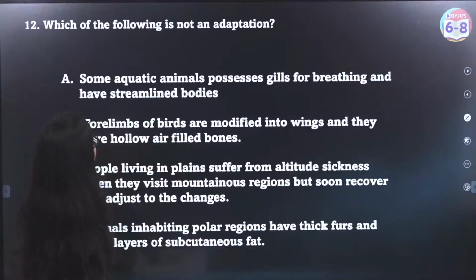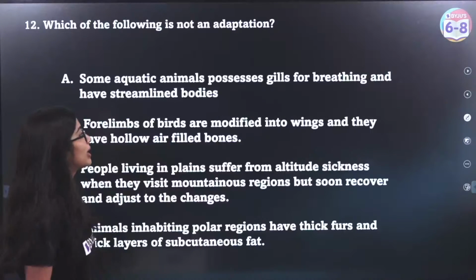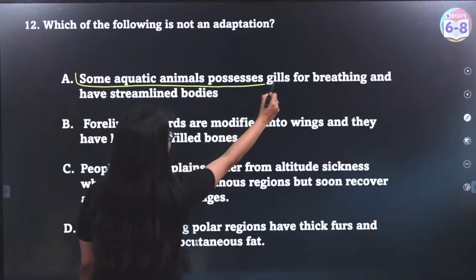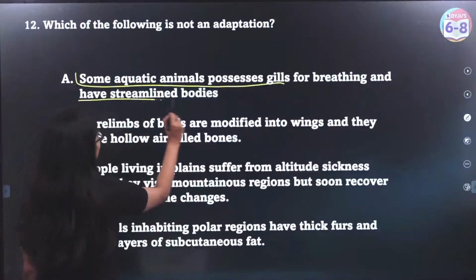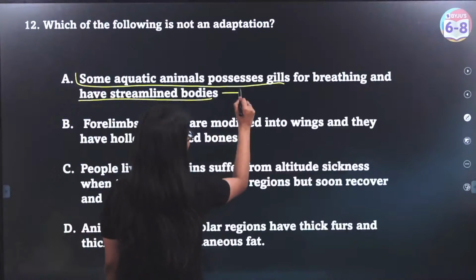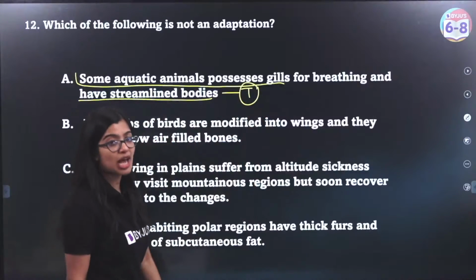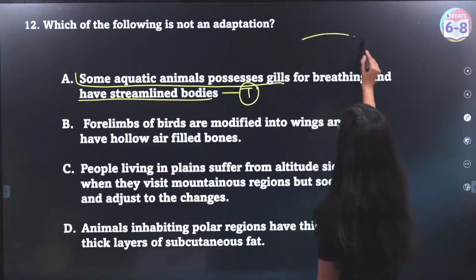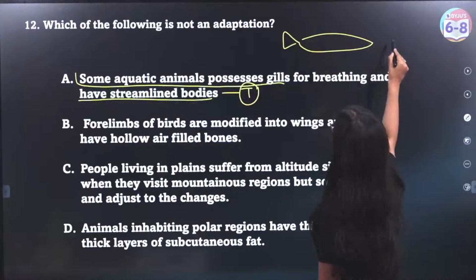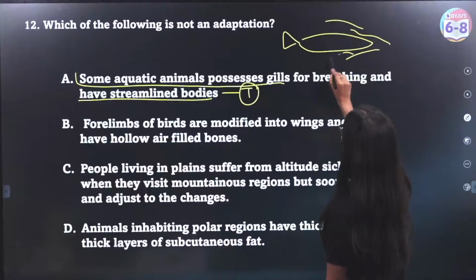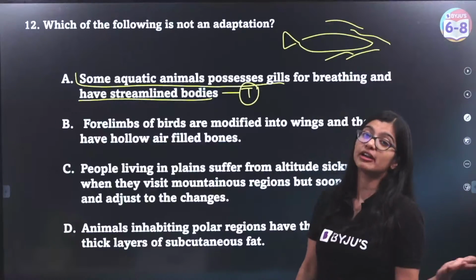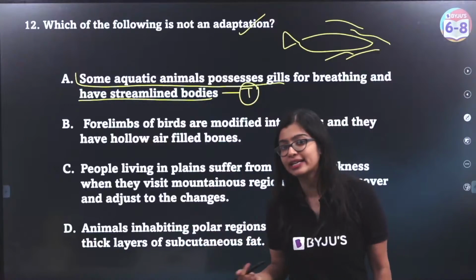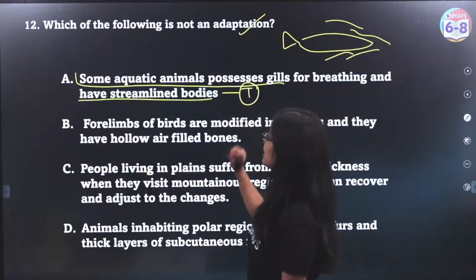Now, of course, if you see here, option A says that some aquatic animals possess gills for breathing and have streamlined bodies. Now, this statement is an adaptation, right? We know some aquatic animals like your fishes have a streamlined body that helps them cut through the water so that they can swim with minimal resistance. So, this is an adaptation to survive in an aquatic environment, right? So, this statement is true.